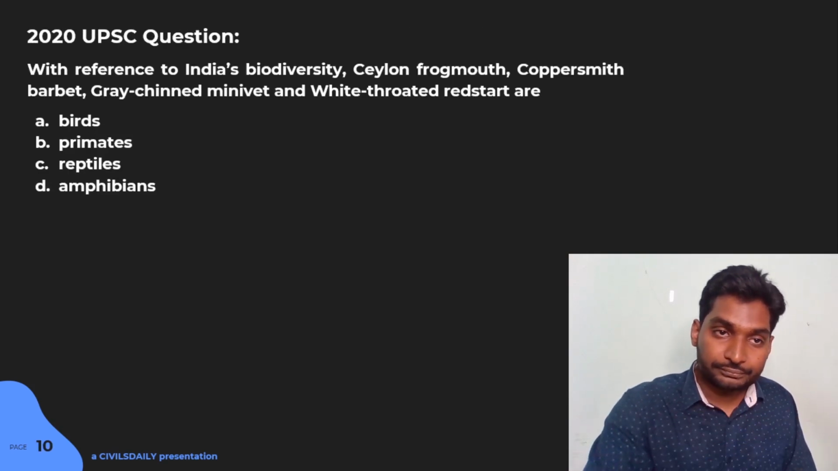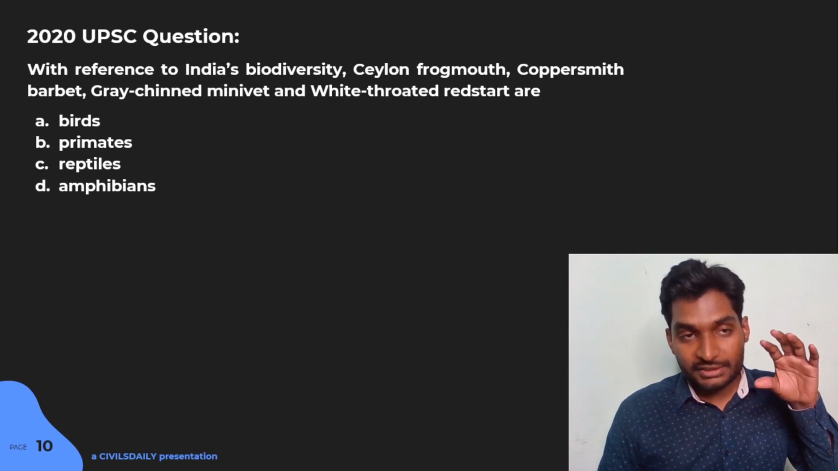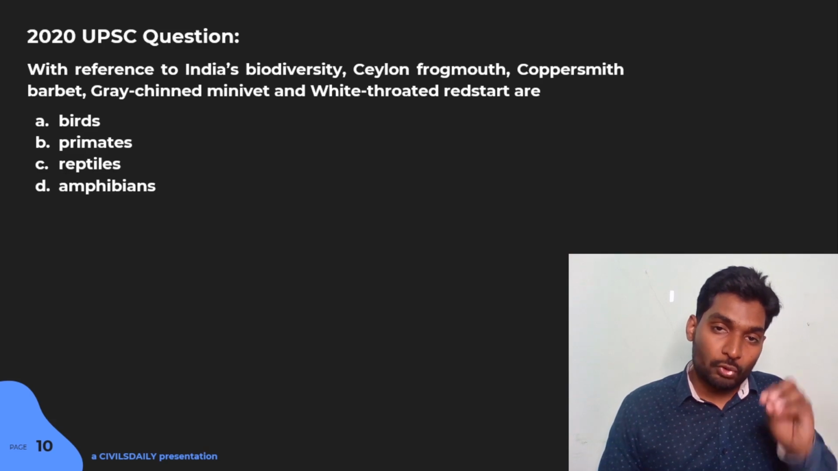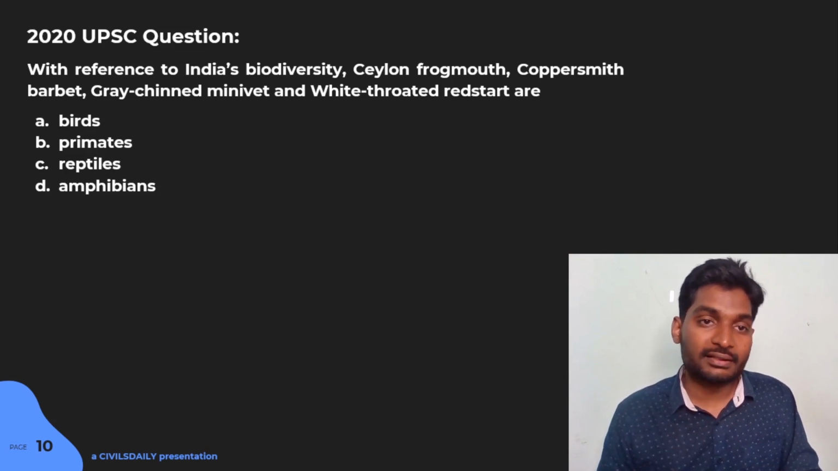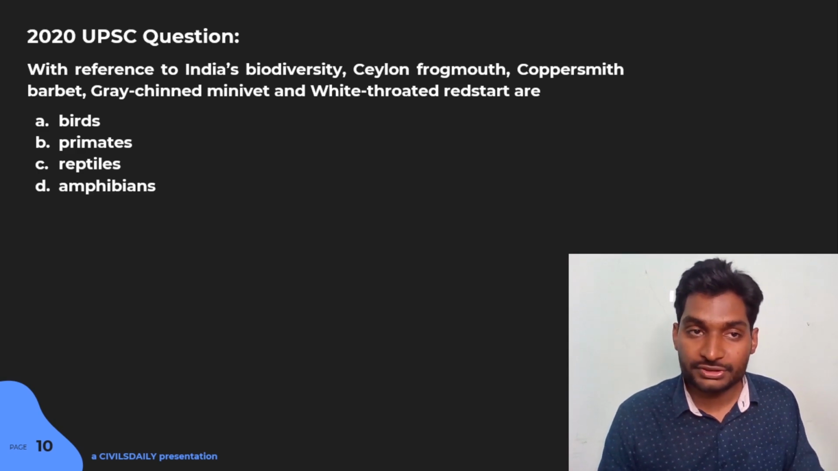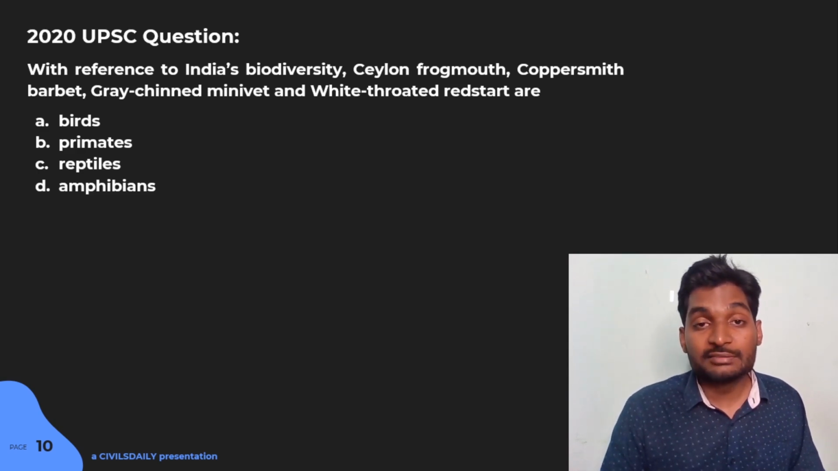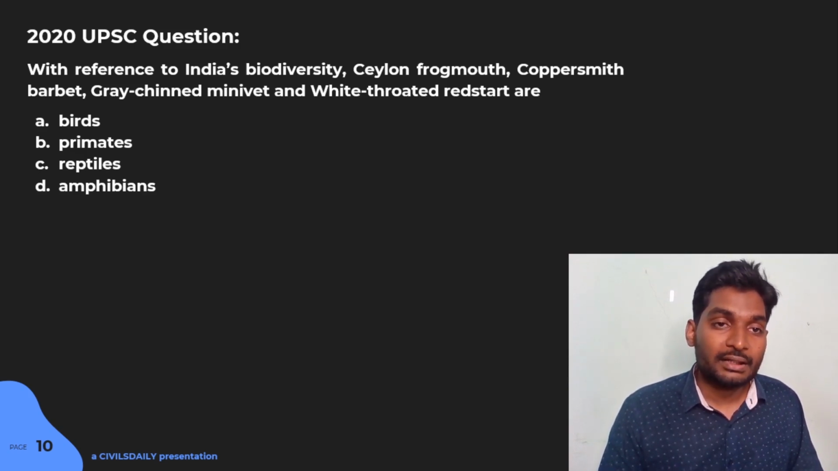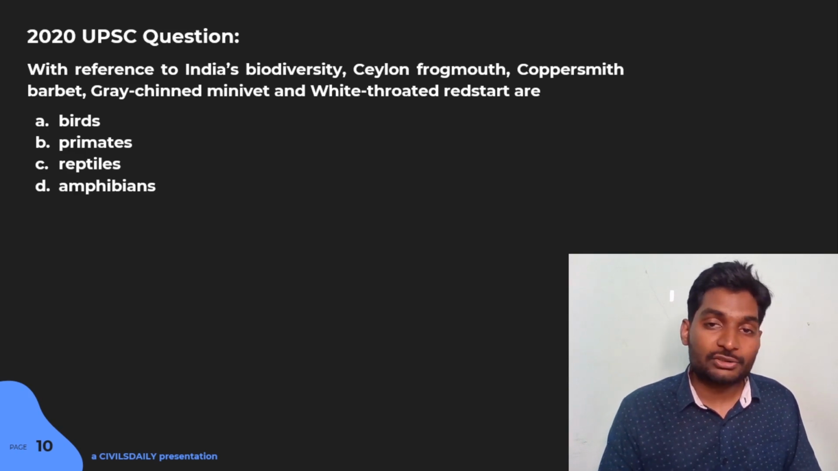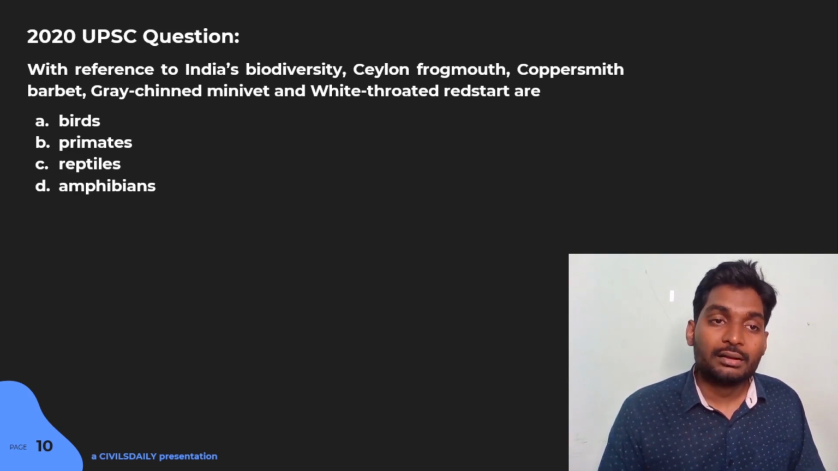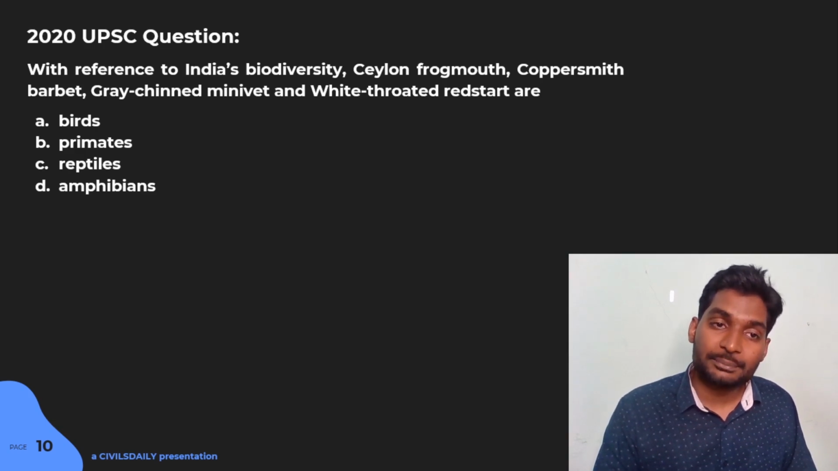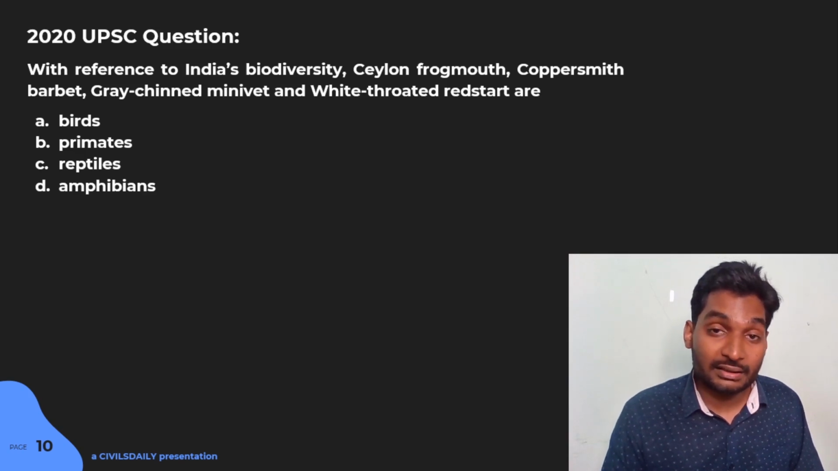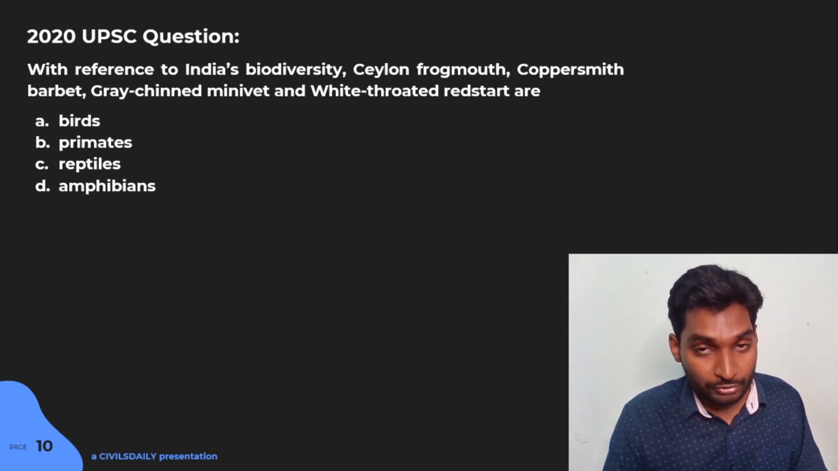Now moving on. This is a very interesting question asked by UPSC in 2020, and most students found it difficult. Most students left this question. The question is: with reference to India's biodiversity, Ceylon frogmouth, coppersmith barbet, grey-chinned minivet, white-throated redstart are: A. Birds, B. Primates, C. Reptiles, D. Amphibians. Now, this is a very intimidating question. There is no doubt about it.